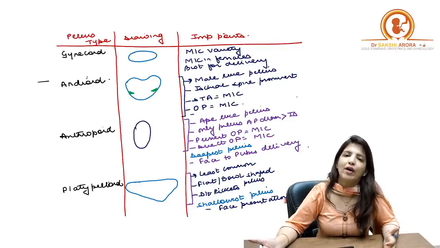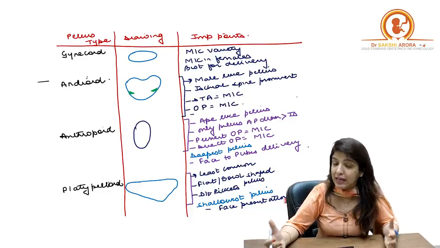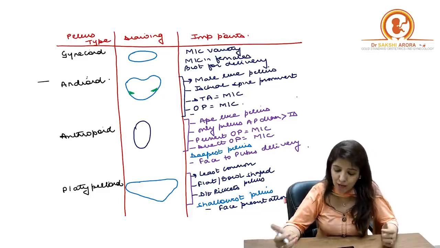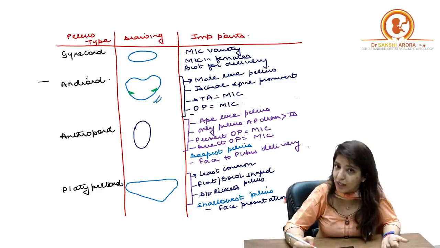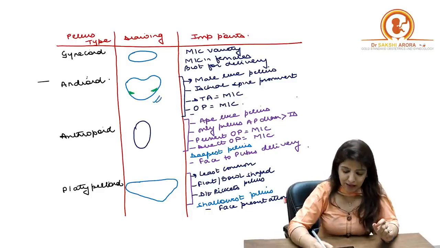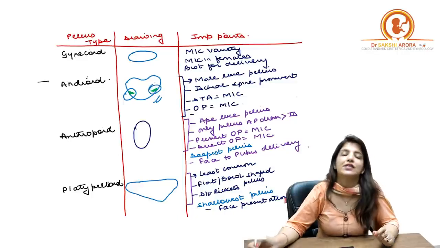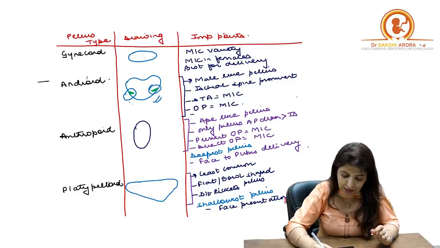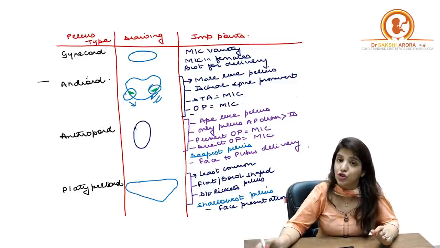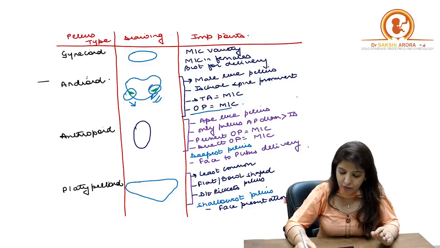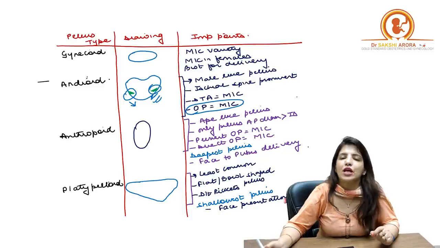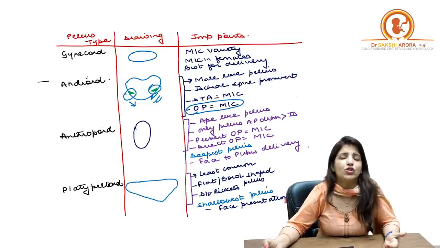When we are talking about android pelvis, it is a male kind of pelvis where the shape of the inlet is heart-shaped, as you can see from the image over here. In android pelvis, the ischial spines are very prominent and the side walls are convergent. Now, in android pelvis, occipito-posterior position is most common in which kind of pelvis?